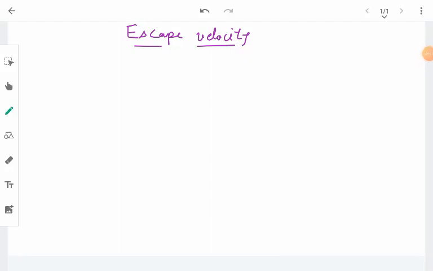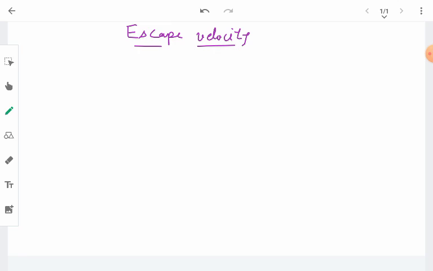Hello everyone. In this class we will talk about the escape velocity or escape speed. So what is an escape speed or escape velocity? Each and every planet or astronomical object has its mass and radius. Due to this, it has some gravitational pull towards each and every other object. With this gravitational pull, all these planets attract all other objects.